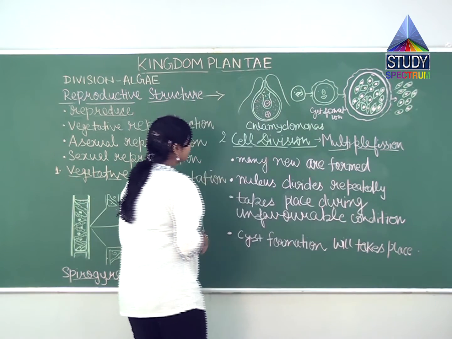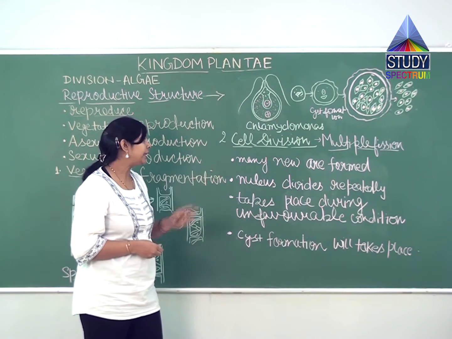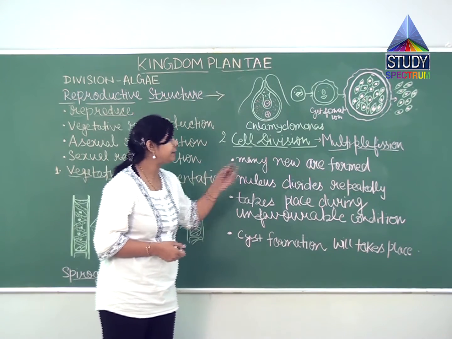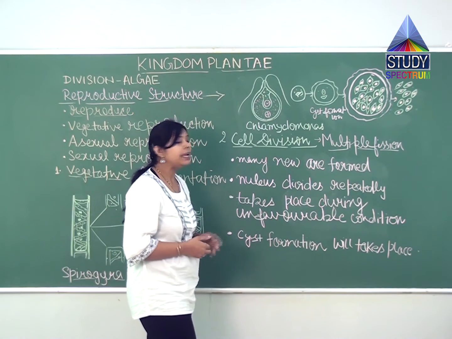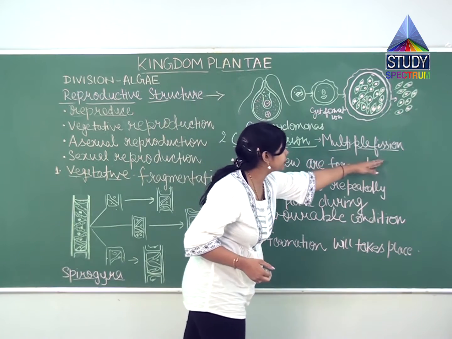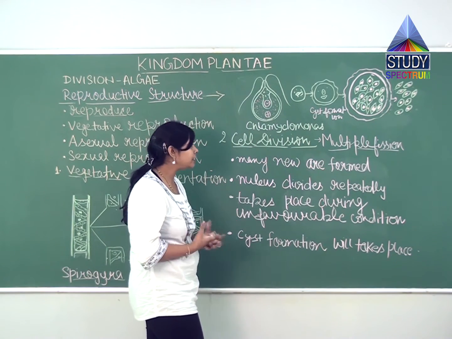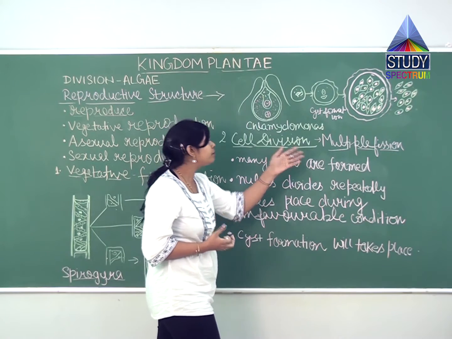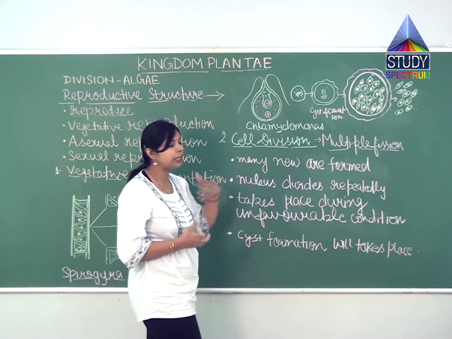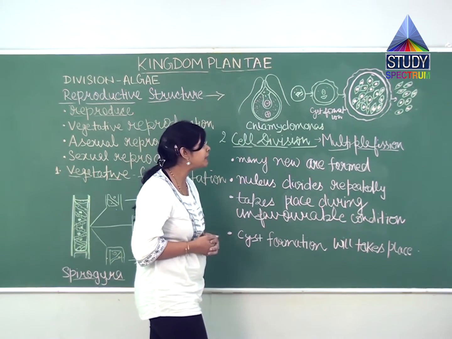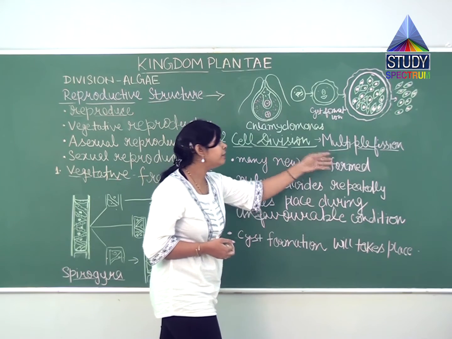Now cell division. Algae also reproduce by cell division. Here the method is multiple fission. What is the meaning of fission? It means the organism will be split into pieces, and a multiple number of new organisms will be formed.